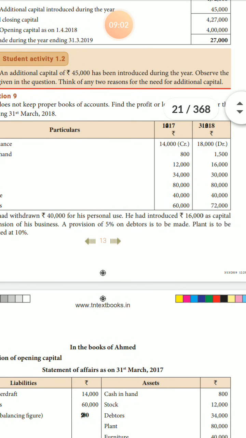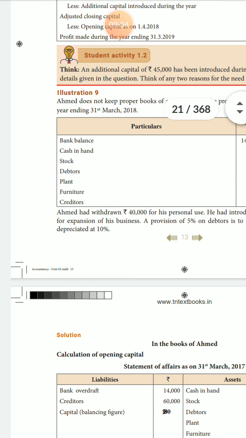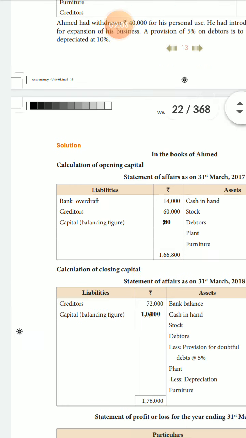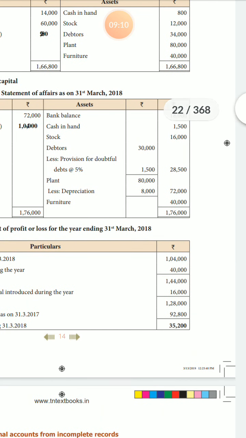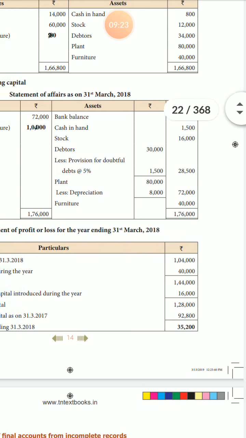Last line, plant is to be depreciated at 10%. Plant and how much percentage? 10%. 80,000 minus depreciation of 8,000 equals 72,000. Furniture how much? 40,000. The total figure is 1,76,000.